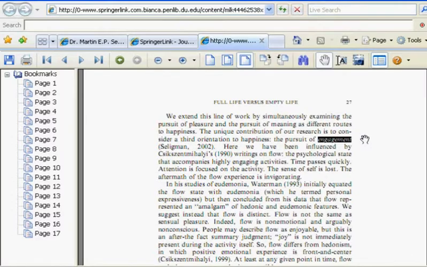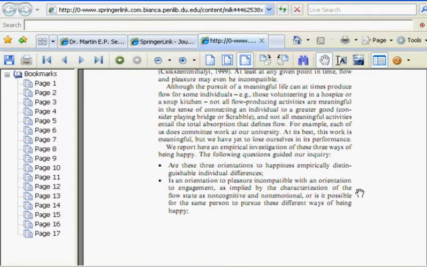And we even have a definition of it. Time passes quickly, attention is focused on the activity, the sense of self is lost, the aftermath of the flow experience is invigorating. So, in other words, what I found here is something that's going to be useful, not only this definition of engagement, but it seems like it applies to my World of Warcraft. So this is sort of the introduction. It's kind of giving me the background of the article.